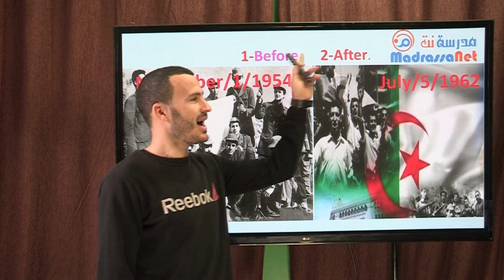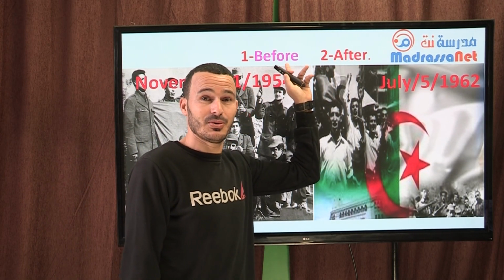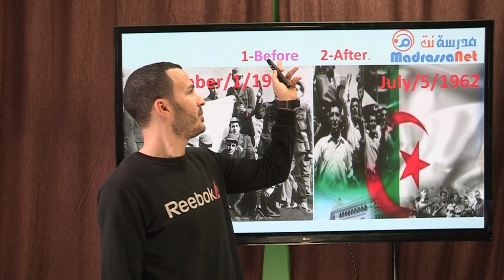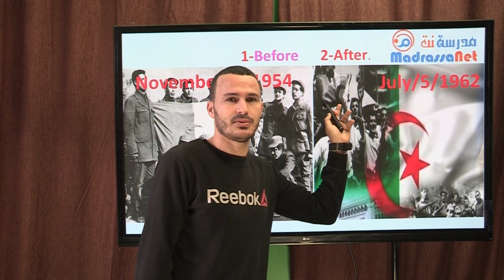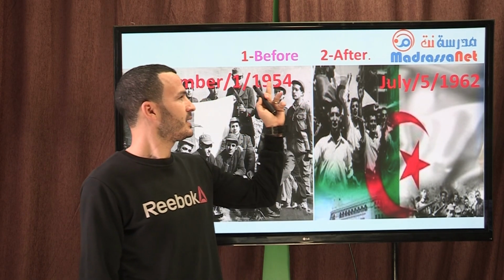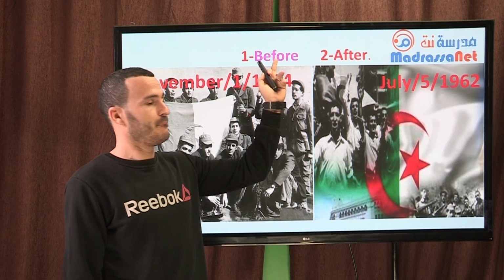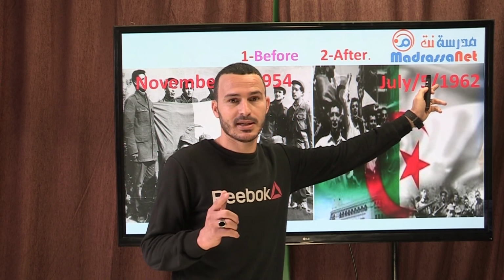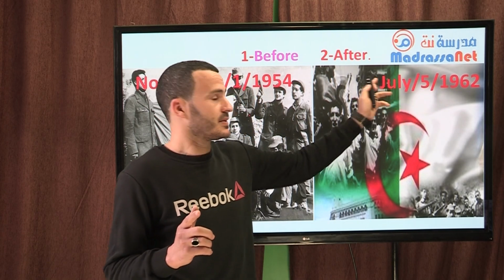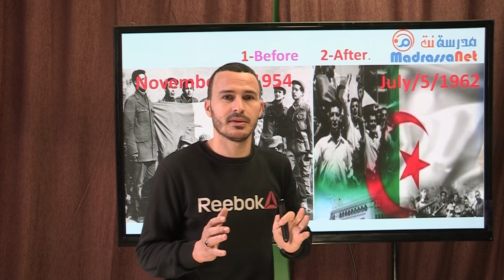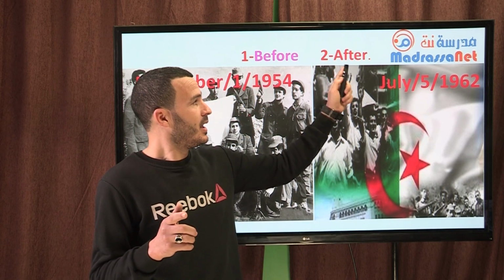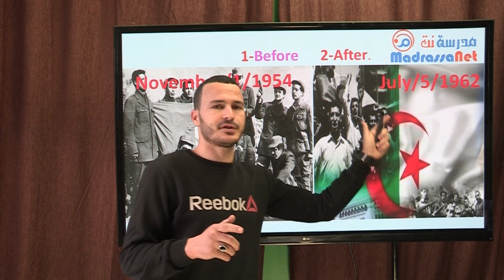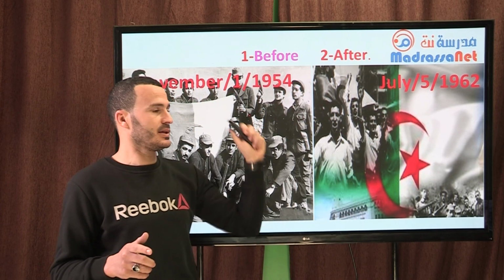Before, after. Picture number 1 is before picture number 2. You see? Look at the dates. 1954 is before 1962. Follow with me carefully. I need your attention because this lesson is quite complicated. So concentrate with me. 1962 is after 1954, after this date.